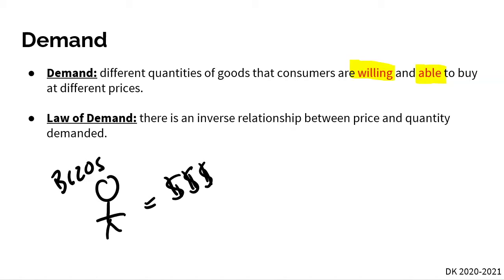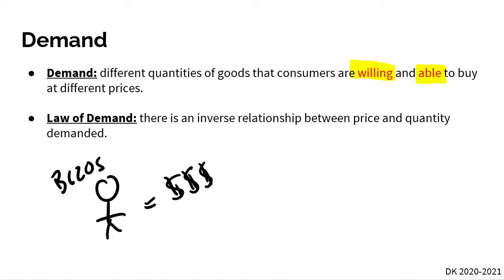So for me, let's look at Tesla. I may not be able to buy a Tesla, but I am willing to buy one. Do I factor in demand? Well, the answer is no, because I have to be both willing and able to purchase the Tesla.